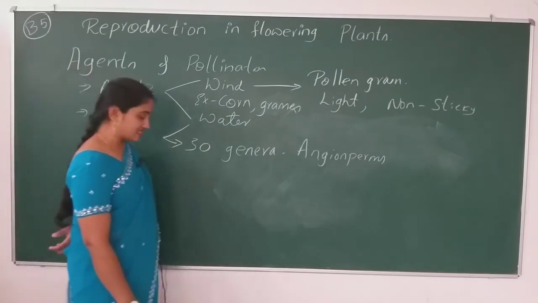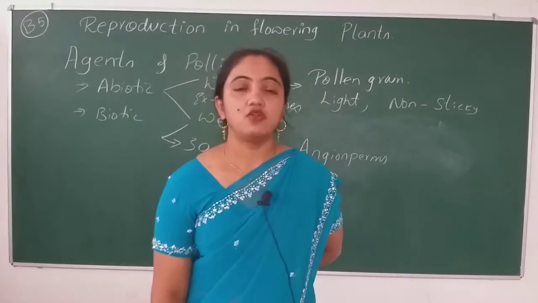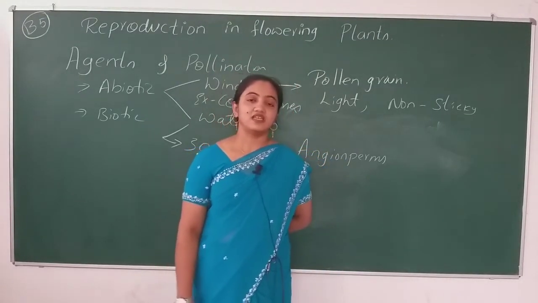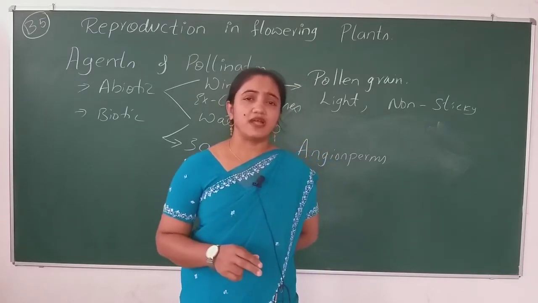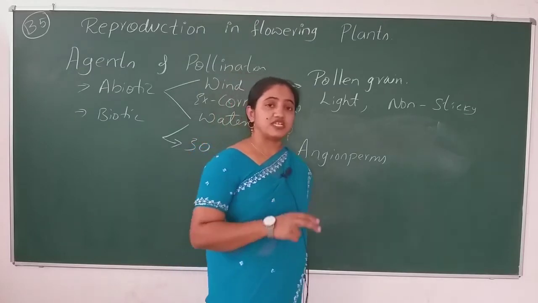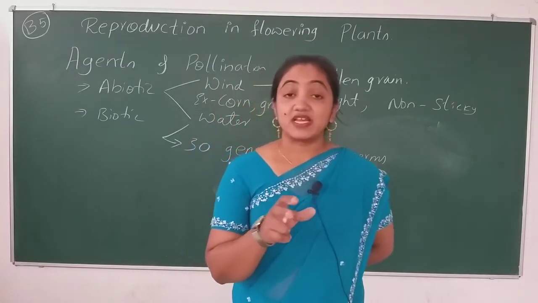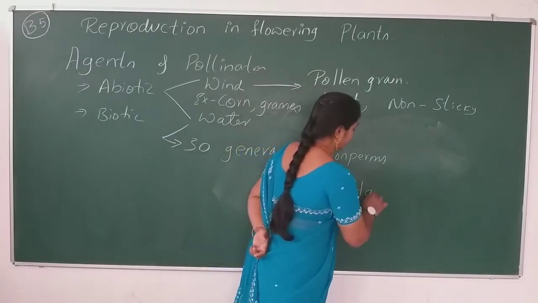But in class 11, we talked about the lower plants, that is algae, bryophytes, pteridophytes. These are all the lower plants. The very first thing I used to tell, when describing the characteristic features of these plants, is habitat.